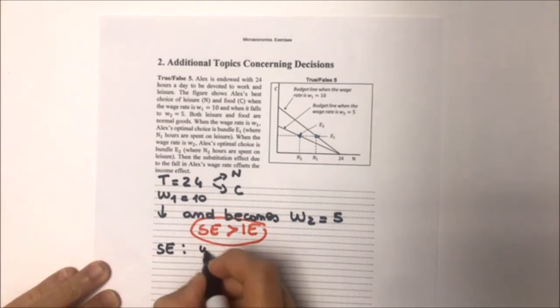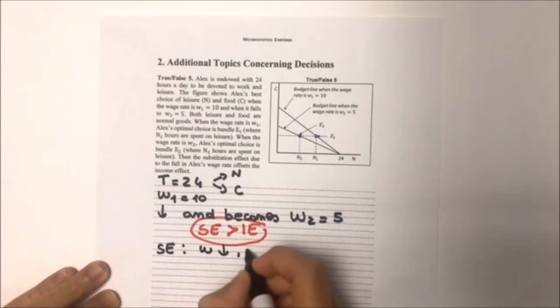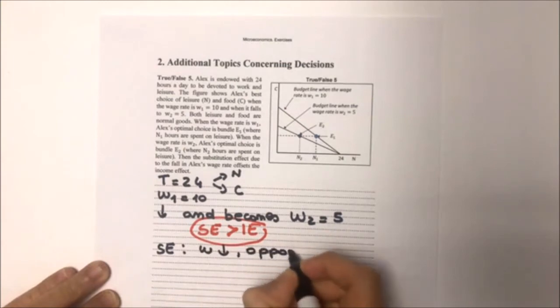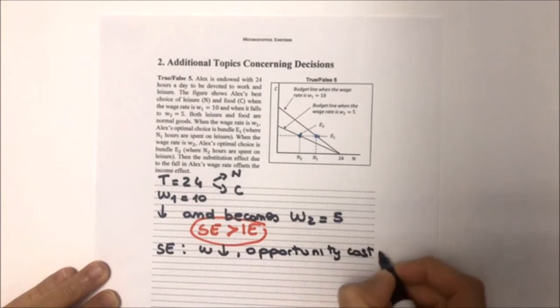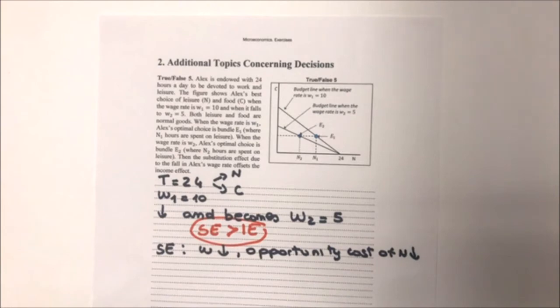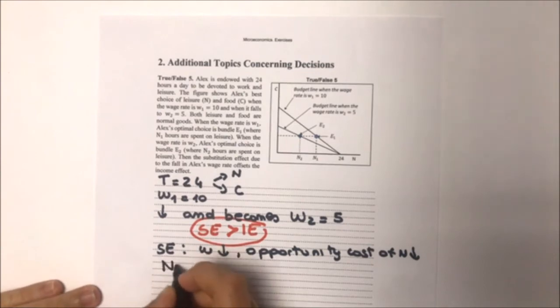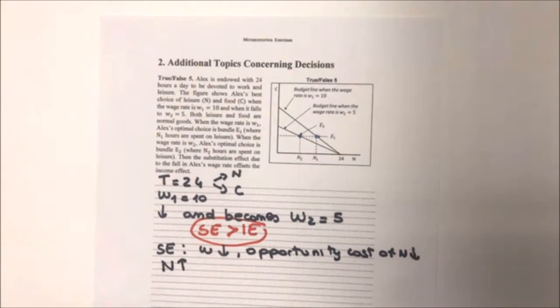Basically, if the wage decreases, what happens is that the opportunity cost of leisure decreases. Okay, basically leisure N becomes less expensive. This is why N, according to the substitution effect, increases. N is cheaper. If you like, you buy more N.